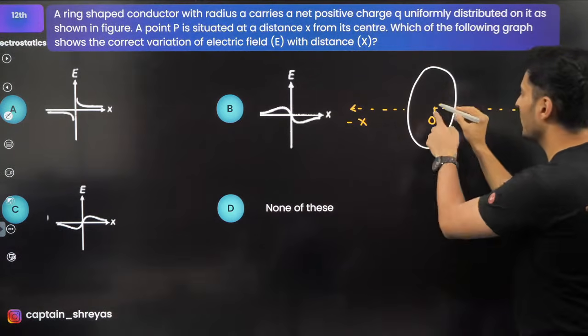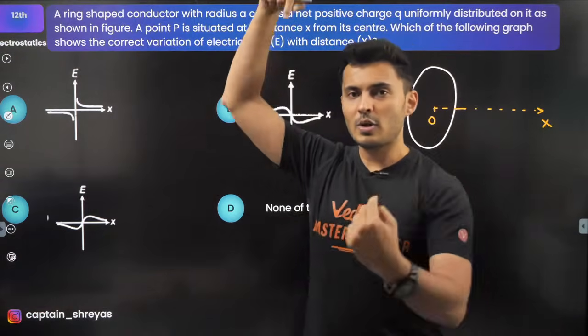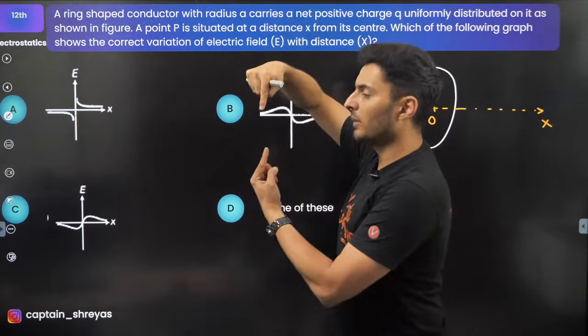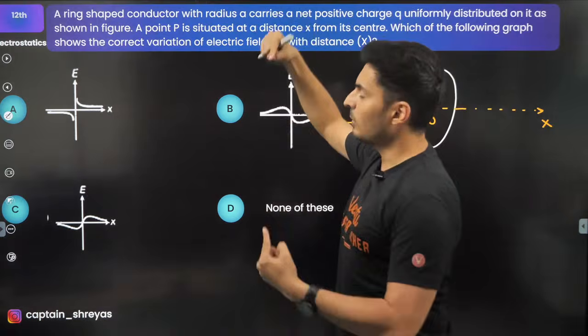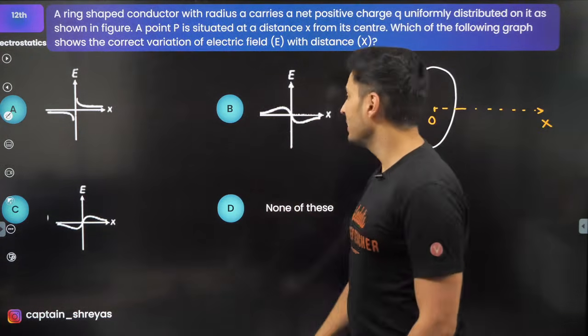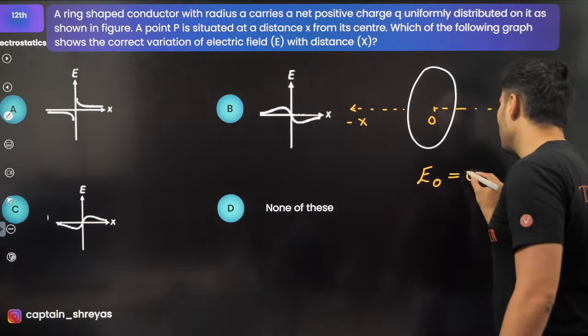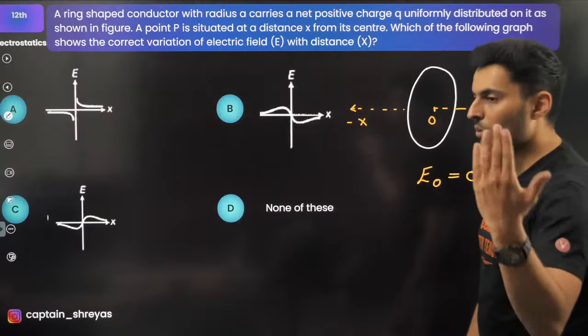Well, if you are at the center, obviously the field from all the sides, from the top and bottom, from here and here, everywhere it will cancel. Everybody agrees? So at O, electric field at O should be 0.